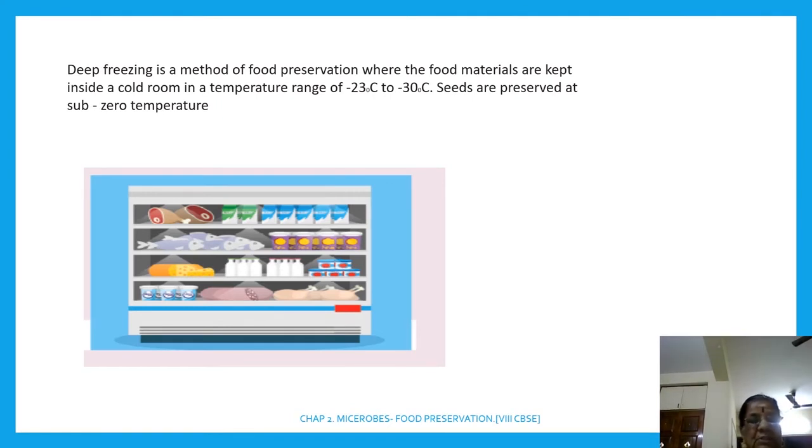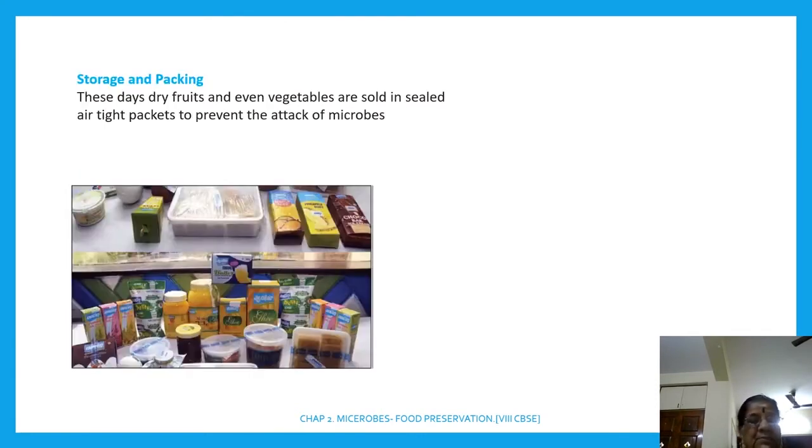So this is for deep freezing. Right? Next one, storage and packing. These days, dry fruits and even vegetables are sold in sealed airtight packets and it prevents attack of microbe.